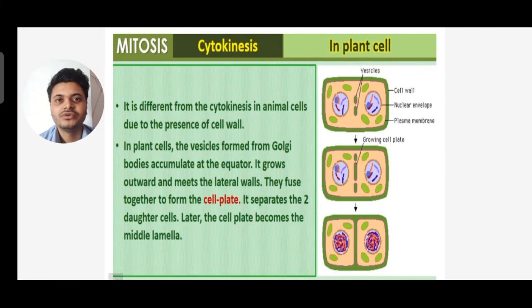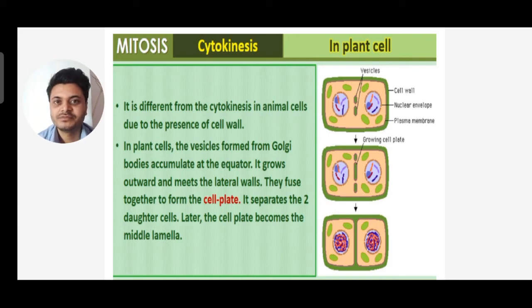Let's talk about cytokinesis in plant cells. Here cell plate formation is seen. The cytokinesis process of plant cells is different from that of animal cells due to the presence of a cell wall. In plant cells there is a cell wall, whereas in animal cells there is no cell wall.